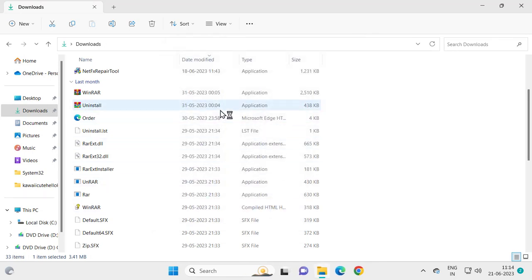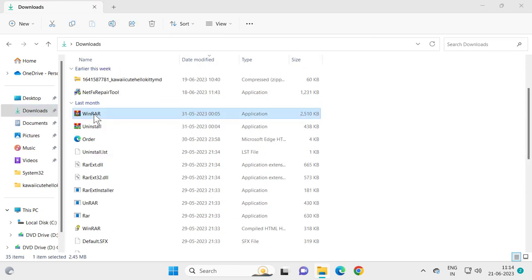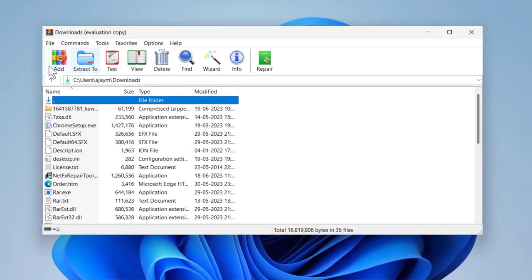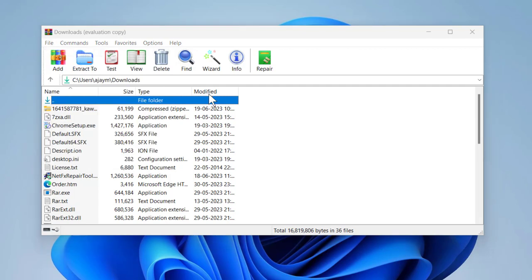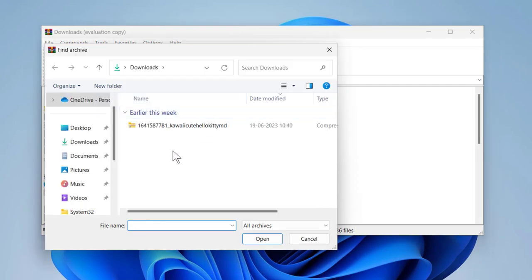After installing it, open the WinRAR application and go to the File tab over here. Select open archive, select the zip file you have a problem with, and open it.